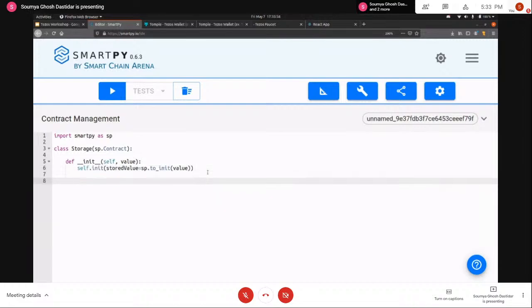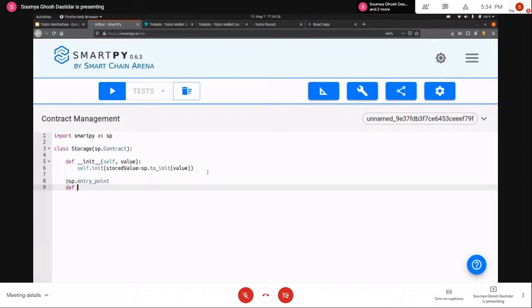Now I can start writing the entry points basically. So these entry points are what we are going to call when we're interacting with the contract, right? So to declare an entry point, we have to write a decorator first, sp.entry_point. So this decorator is going to inform the compiler that this is not a normal function, but a smart contract entry point itself.